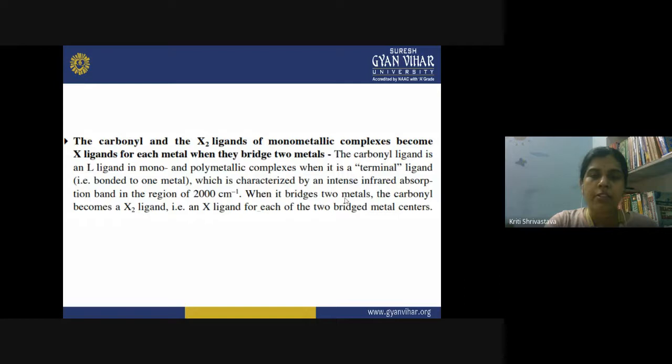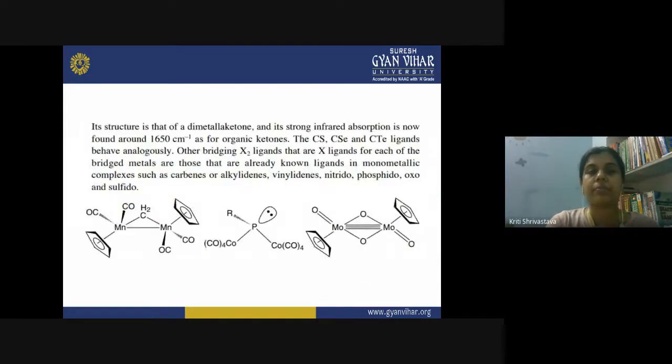When your carbonyl is behaving like a bridging ligand between two metals, the carbonyl becomes an X2 ligand. Now it is behaving like an X ligand for each of the metal centers. So in the earlier examples, the X ligand becomes an L ligand. Here, the L ligand becomes X for both metal atoms. This is a very special category.